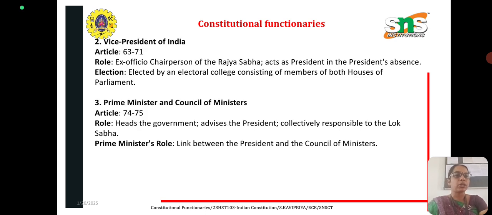And next is the Vice President of India, Article 63 to 71. The role is ex officio chairperson of the Rajya Sabha, and he acts as President in the President's absence. He is elected by the electoral college consisting of members of both houses of Parliament, both the Rajya Sabha and Lok Sabha. And next is the Prime Minister and Council of Ministers, Article 74 to 75. Their role is that they head the government, advise the President, and are collectively responsible to the Lok Sabha. The Prime Minister's role is the link between the President and the Council of Ministers.